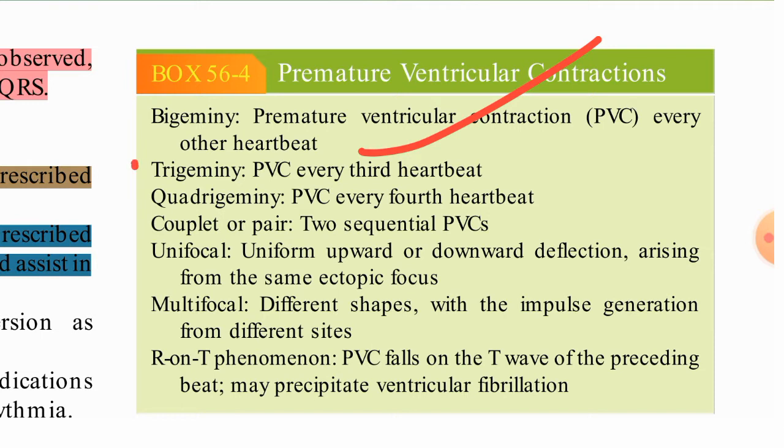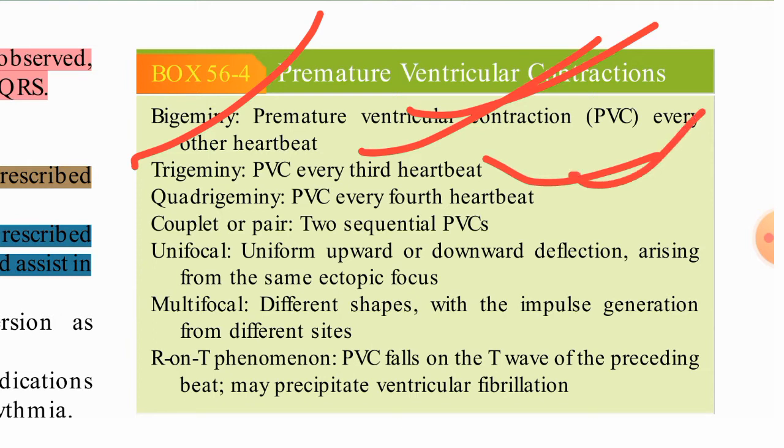So that is bigeminy. Okay, trigeminy is PVC every third heartbeat. So in bigeminy, every second heartbeat or every other beat. Trigeminy means every third beat. Quadrigeminy means every fourth beat. Couplet or pair, so two sequential PVCs will be there.